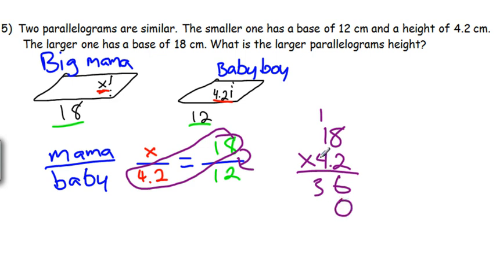Bring down the 0. 4 times 8, 32. And then 4 times 1 is 4, plus 3 more is 7. So if we add this up, we get 6, 3 and 2 is 5, and 7. 1 decimal place gives us 75.6.